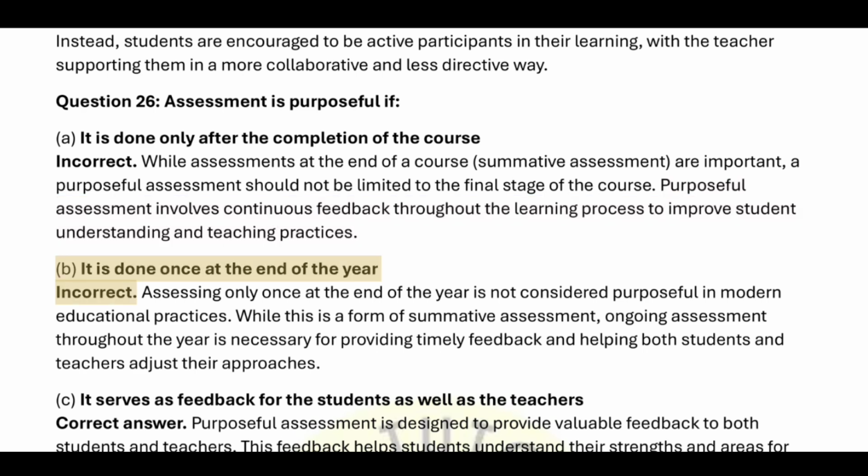B. It is done once at the end of the year. Incorrect. Assessing only once at the end of the year is not considered purposeful in modern educational practices. While this is a form of summative assessment, ongoing assessment throughout the year is necessary for providing timely feedback and helping both students and teachers adjust their approaches.